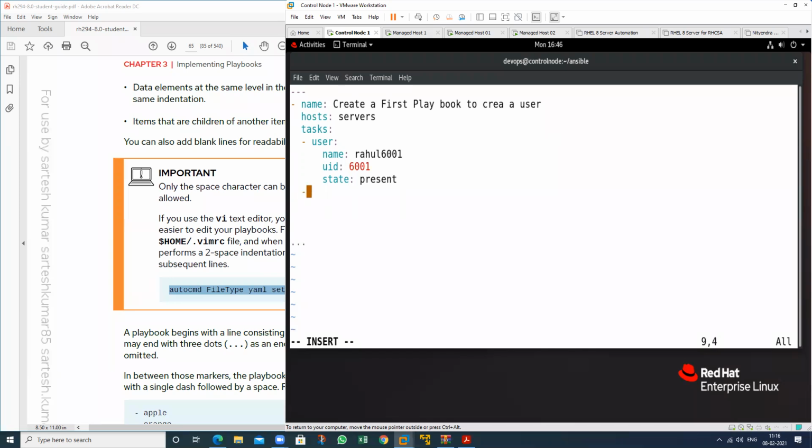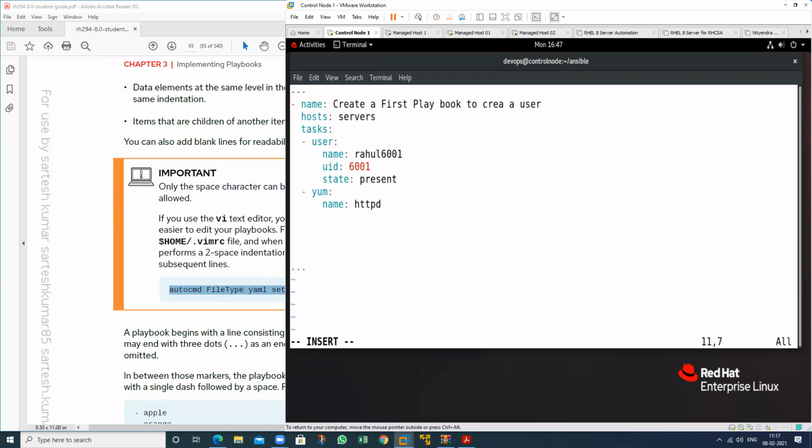Just use the yum module. We want to install the package. Type name. See here, when you type name, what is the name? httpd. It will automatically take it. If I am here and press tab, one tab goes to this order, second tab to this order, third tab to this order. It automatically takes 2 spaces.